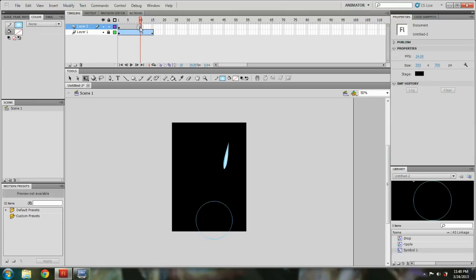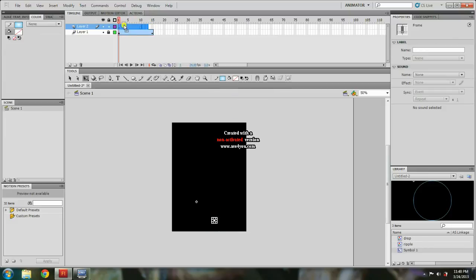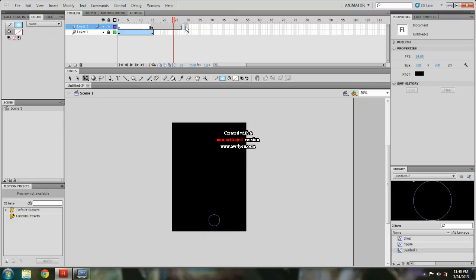So what you're gonna do now is, since it's not animating correctly because the ripple is starting too early, you can just click and drag this whole thing and move it over. There you go. And when it hits, there's a ripple. But it's not doing it correctly. 10 frames, right? There you go. So you don't need these. But you don't want the ripple to stay there.